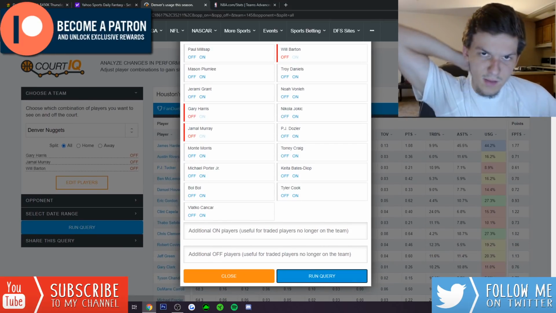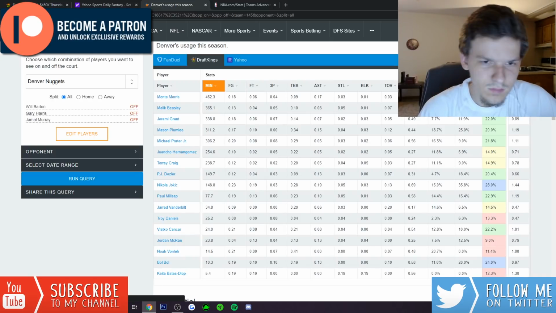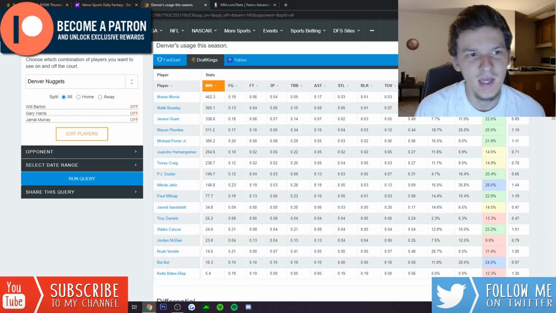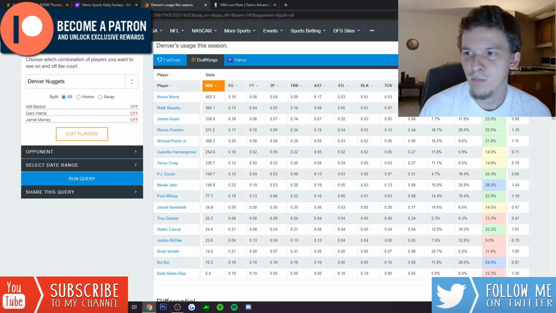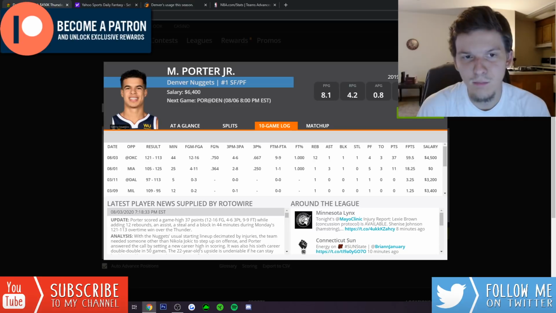It is a pretty decent sample size. I think it's like 200 minutes, maybe even more than that. I can't remember, honestly. Oh, so 306 minutes he's played with all of Barton, Harris, and Murray off the floor. Has a 21.8% usage rate and has averaged 1.11 fantasy points per minute. So, he's over a fantasy point per minute player.